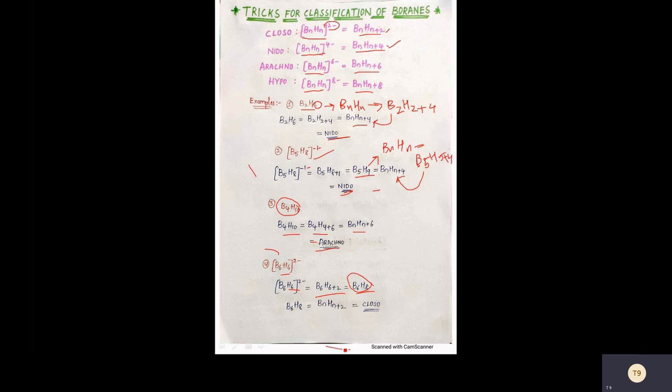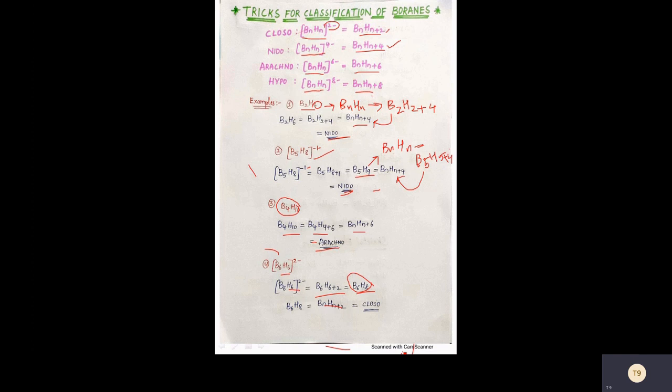The general formula is BnHn+2. So here BnHn+2 is nothing but a closo borane. Here is my cursor. It is closo. So these are some examples of classification of boranes.